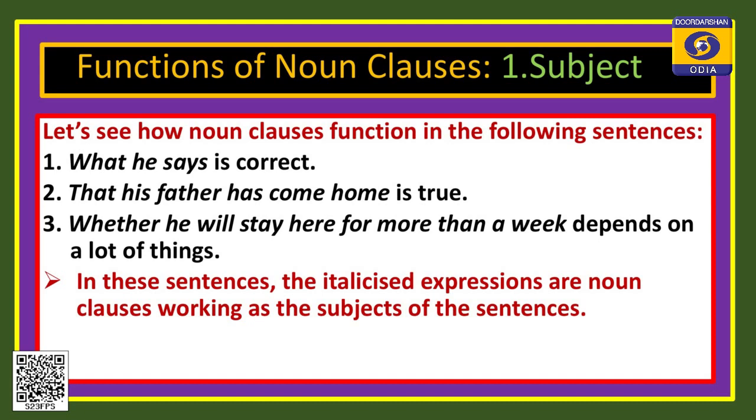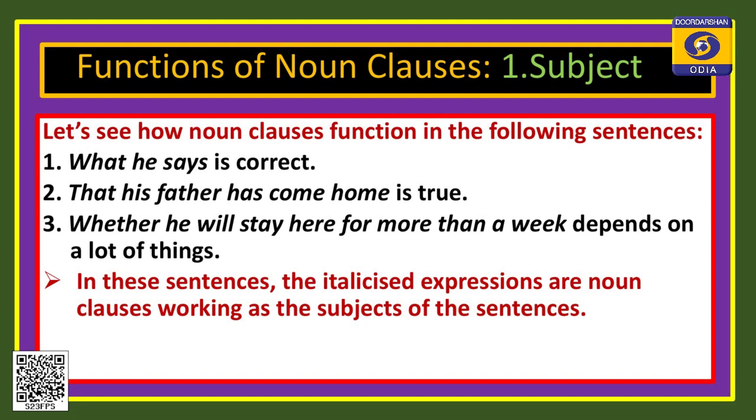We have 3 sentences. What he says is correct. That his father has come home is true. Whether he will stay here for more than a week depends on a lot of things. In all these sentences, the italicized expressions are noun clauses working as the subjects of the sentences. What he says, the first part, is the subject. That his father has come home is the subject of the sentence.